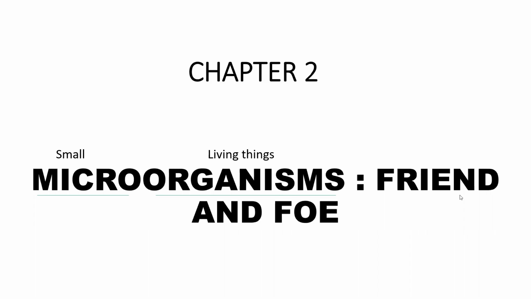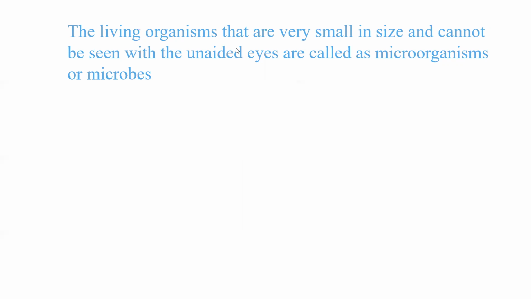Friend and foe. Friend means they are helpful for us, as your friends are very helpful for us, right? In the same way, microorganisms which are helpful for us, and foe means which are harmful for us or which are enemy. Okay, so in this chapter we'll be studying about the small living organisms which are helpful and which are harmful for us. So, the living organisms that are very small in size and cannot be seen with the unaided eyes are called as microorganisms or microbes.